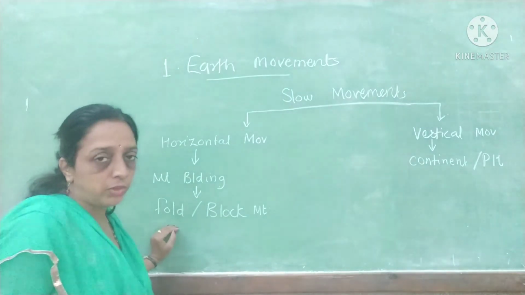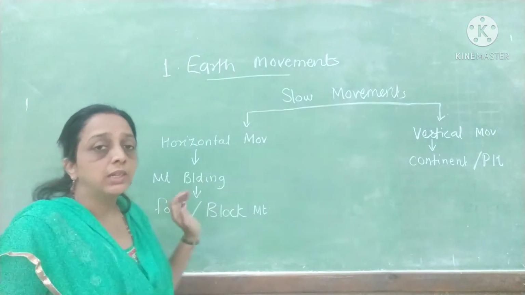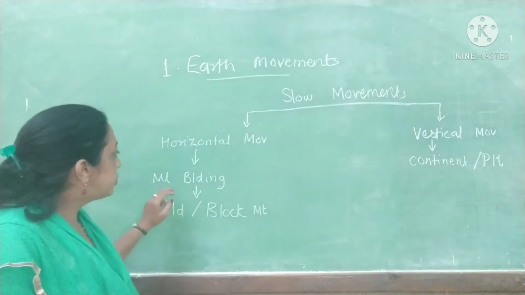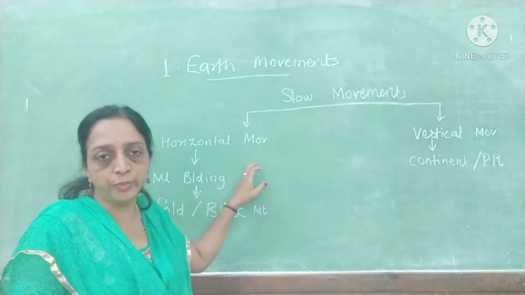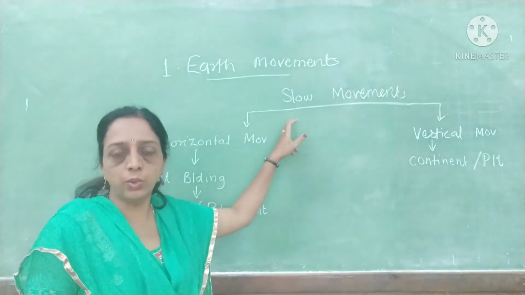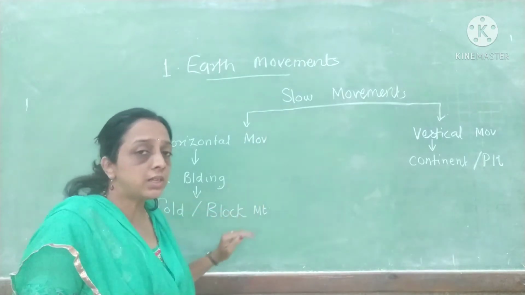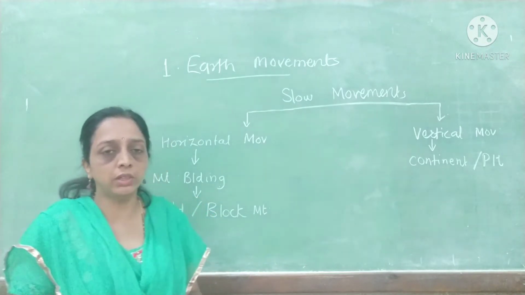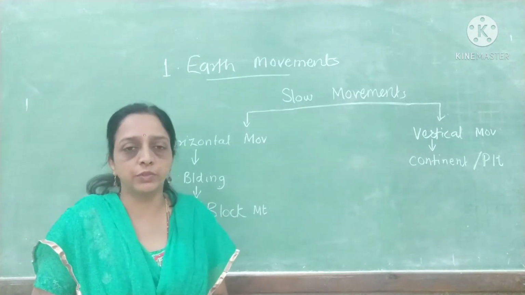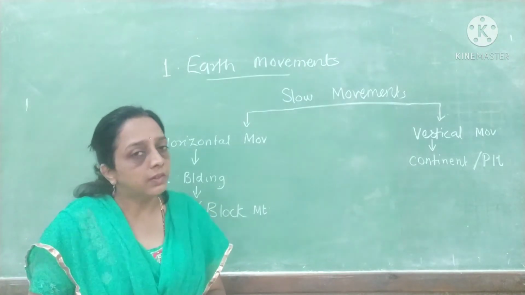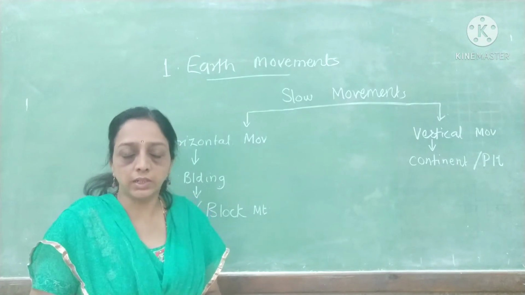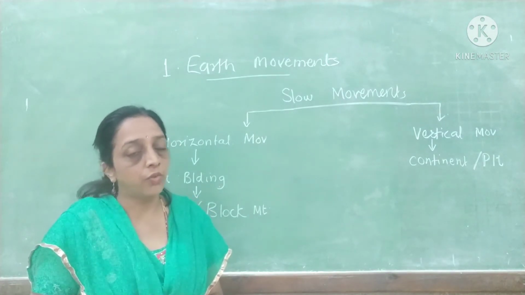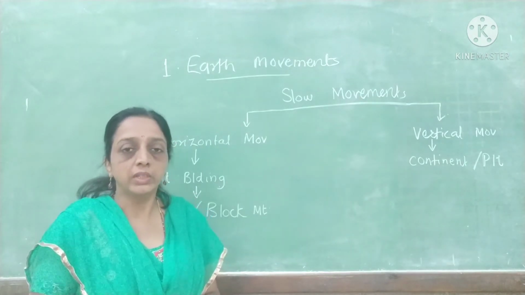Either block mountains or fold mountains. This mountain building is formed due to the horizontal movement, which is a slow movement. These are formed due to the force from the center of the earth or on the surface of the earth, the energy which is released from the interior part of the earth or from the center of the earth.